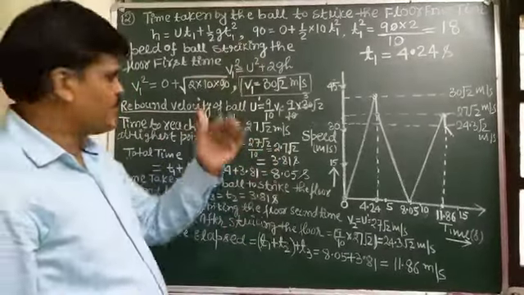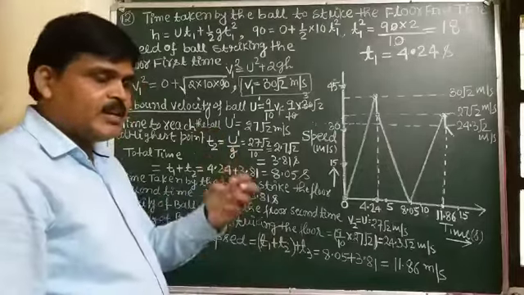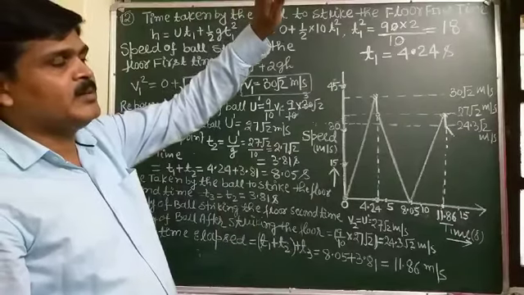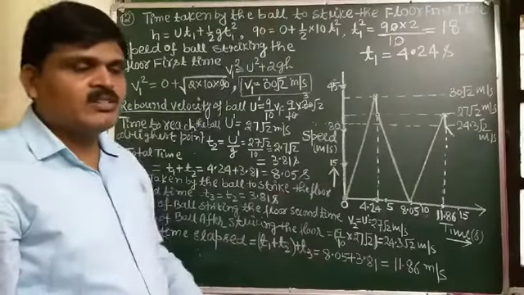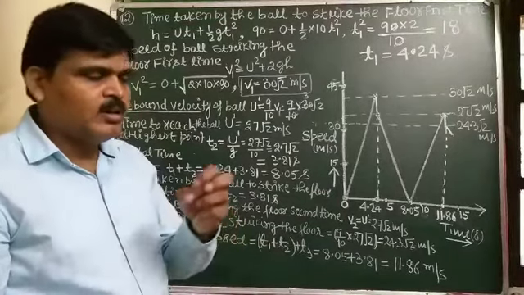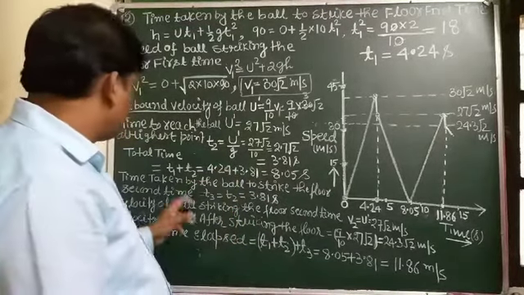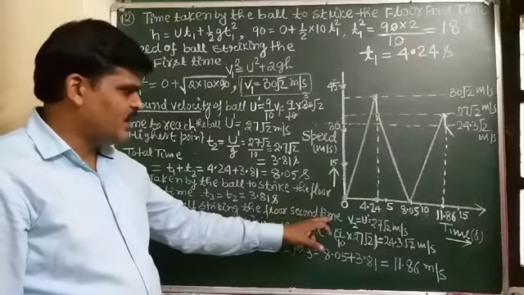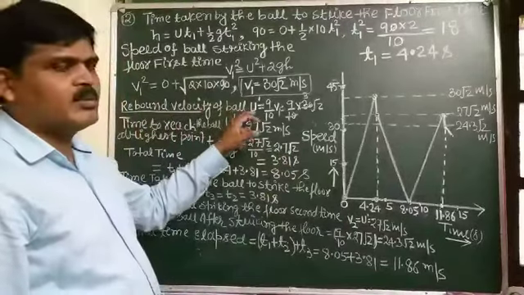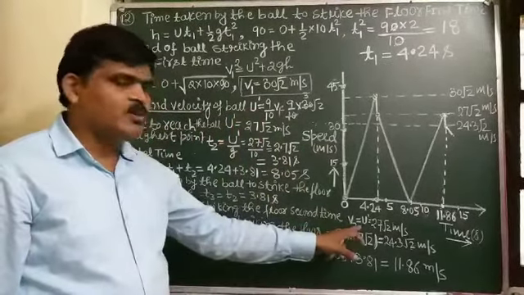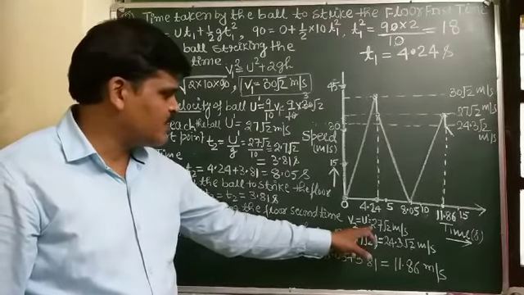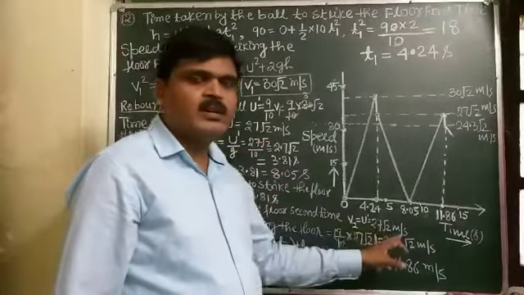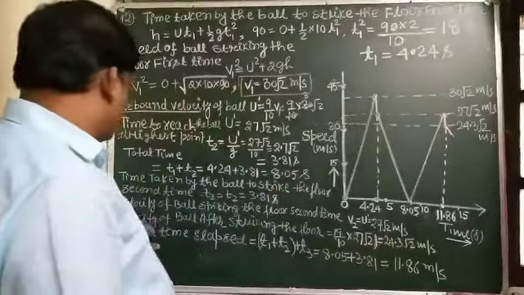The velocity with which the ball reaches the maximum point is the same velocity acquired by the ball when it returns to the ground. So the velocity of the ball striking the floor the second time is equal to the rebound velocity, so v2 equals u dash, that is 27 root 2 meter per second.